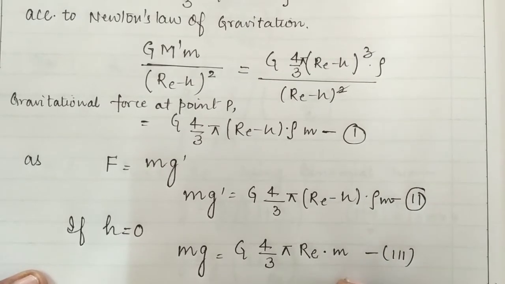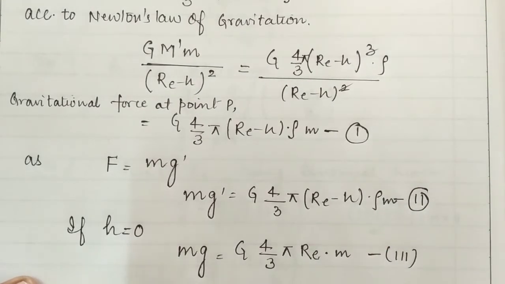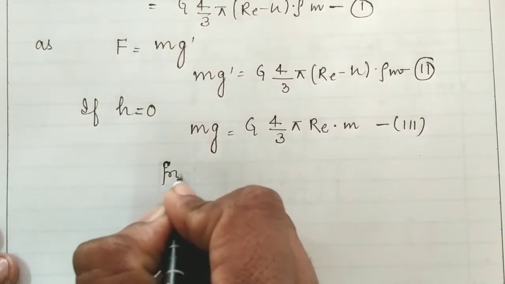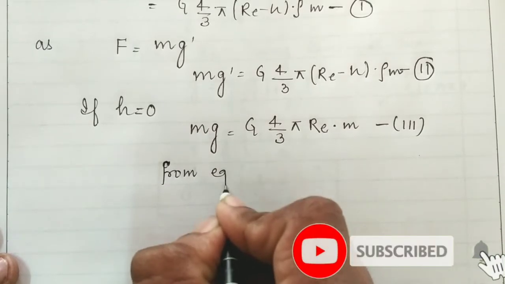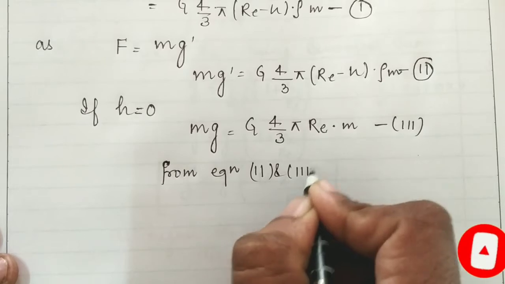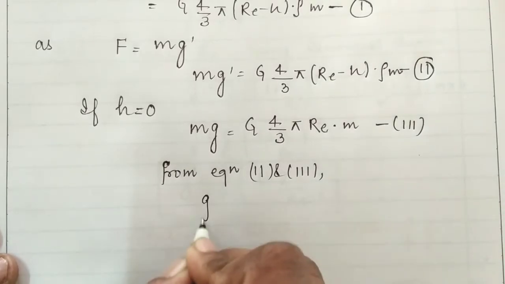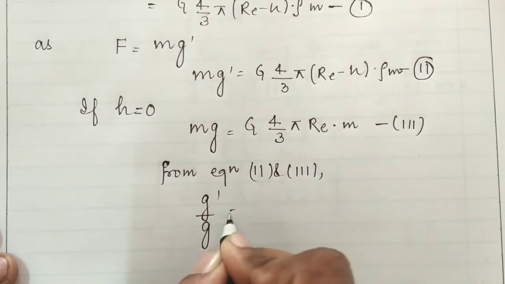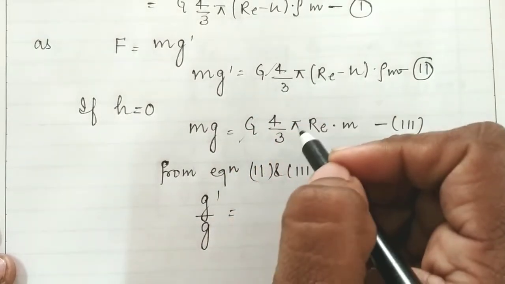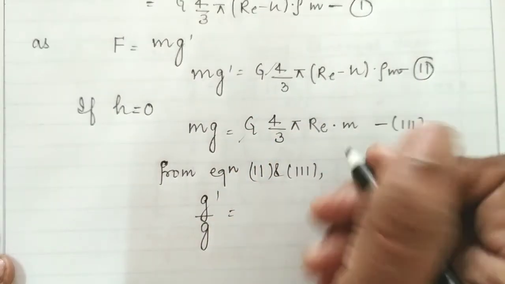If we take equations 2 and 3, what we can conclude is that g'/g equals: G cancels with G, 4/3 π cancels out, and ρ into m cancels out with ρ into m.